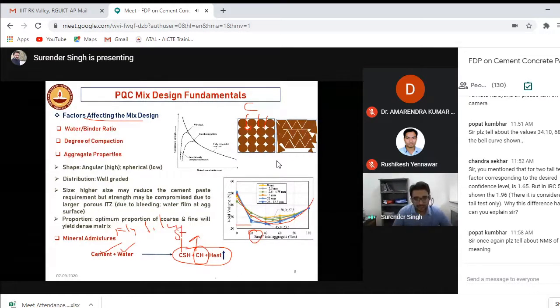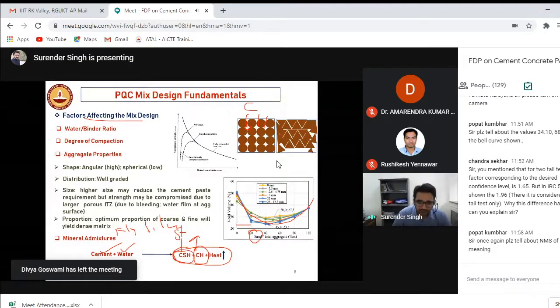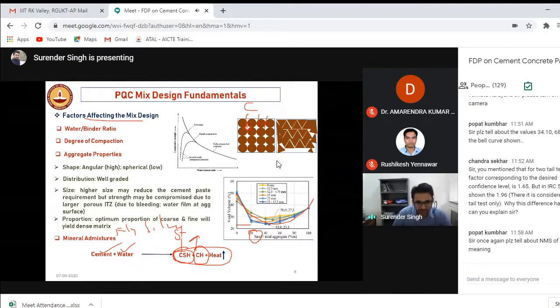And since it's a hydration reaction, the heat will be more. So I know CSH gel gives me strength and calcium hydroxide, which is CH, gives nothing. Can't I convert this CH into CSH? Obviously, you have to add S from outside so that this CH can be converted into CSH. So you have to explore all the materials.